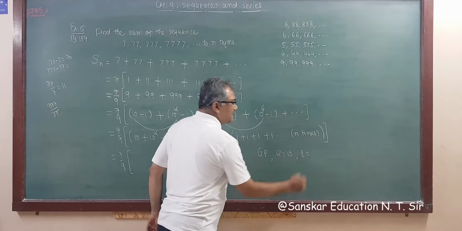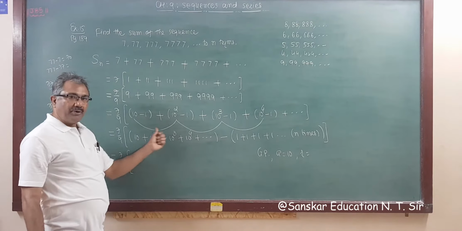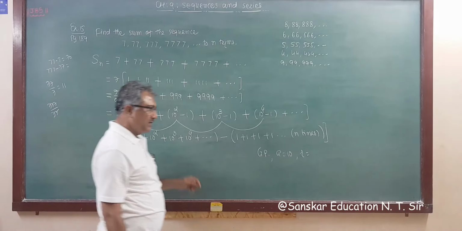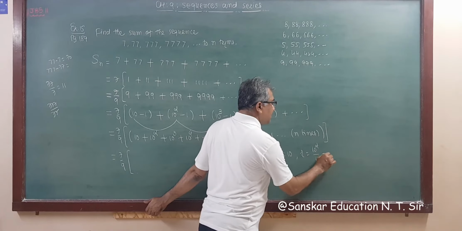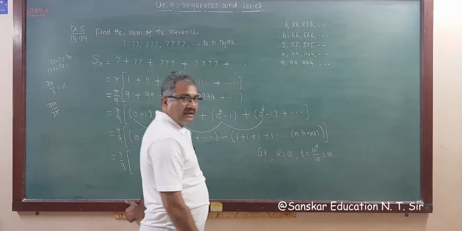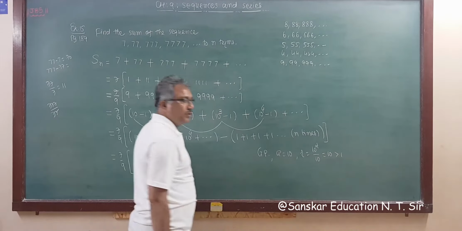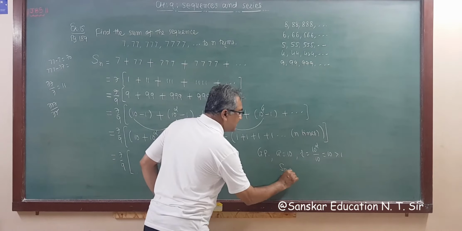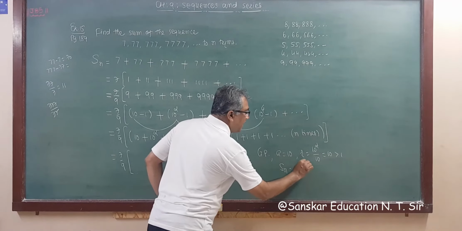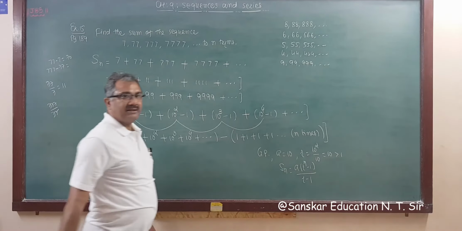Common ratio r is equal to 10 squared upon 10, which is 10. 10 cubed over 10 squared is also 10. So this is a GP, right? So r is 10, and r is greater than 1. So we keep r first in the formula. Sn is equal to a (r^n minus 1) upon r minus 1. This is the formula.